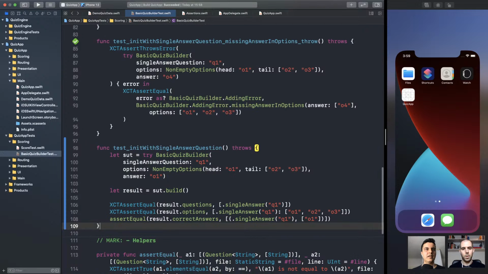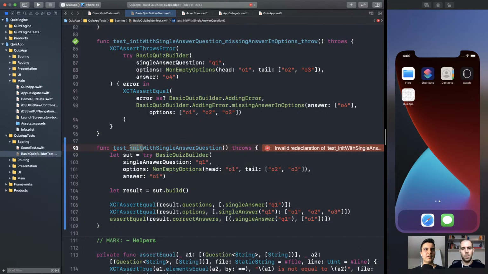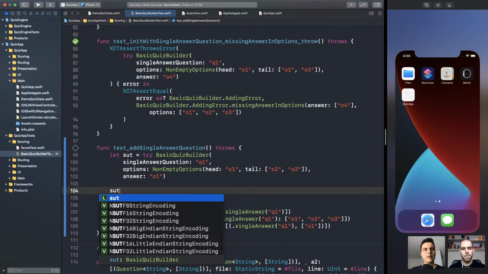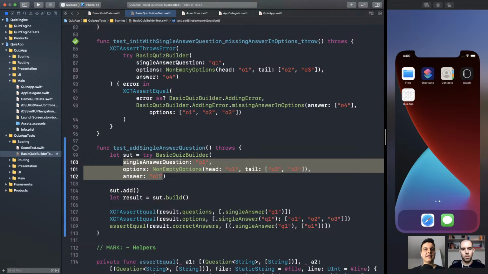All right. So here we create our quiz with at least one question. Then we should be able to mutate it. So add single answer question. So how can we add a single answer question here? We can create an API like add and pass the same data.